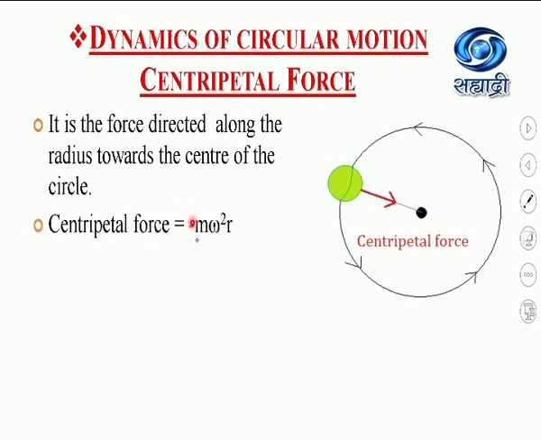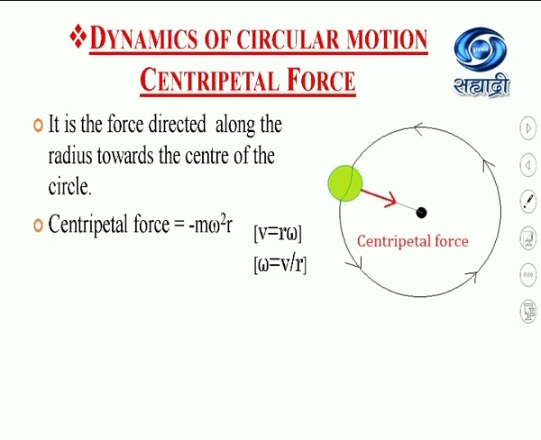Centripetal force is given by the equation minus m omega square r, where m is the mass of the particle performing the circular motion and omega square r is the centripetal acceleration, just as we have seen. So centripetal force is minus of m into omega square r, because centripetal force is mass into acceleration, and the direction of the centripetal force is the same as the direction of this acceleration.